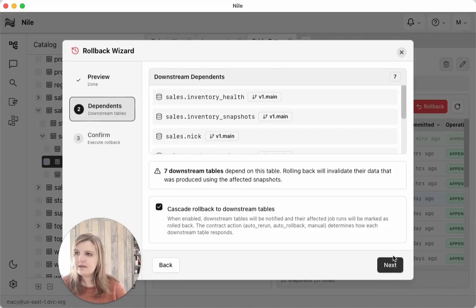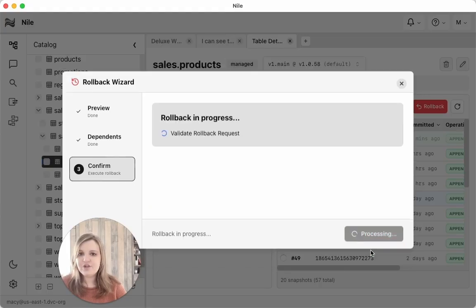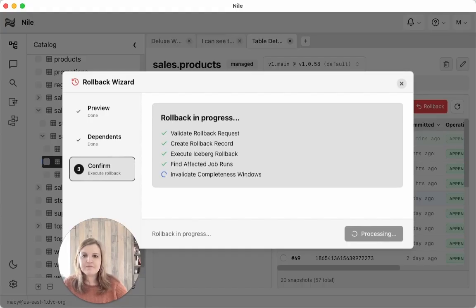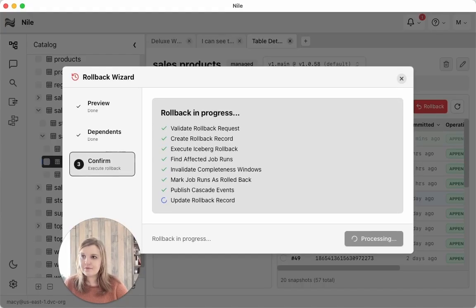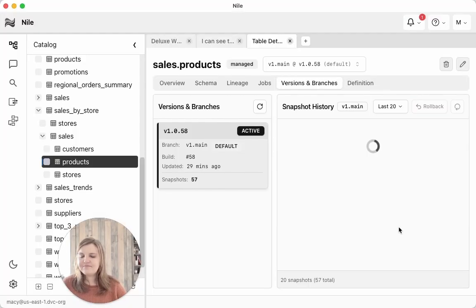Next. 7 tables are dependent downstream. Next. Bad data is my reason. It's too high, and I understand it. Execute. Now, rollbacks will cascade to any downstream table too, so that all of your tables are instantly usable and reliable. This is just going to take a couple of seconds, and everything will be rolled back. Done. Success. Here you go.